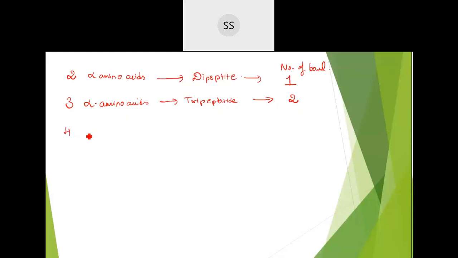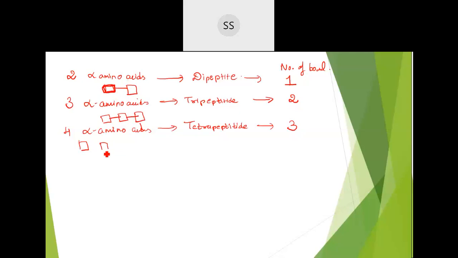Similarly, when four alpha amino acids combine, it will be called a tetrapeptide, but the number of bonds present between them will be three. You can understand it like this: take each amino acid as a box, one unit fused with another unit, so only one bond is possible. If three amino acids fuse together, you find two bonds. If you have four alpha amino acids, 1, 2, 3 and 4, the number of bonds between them is 3.